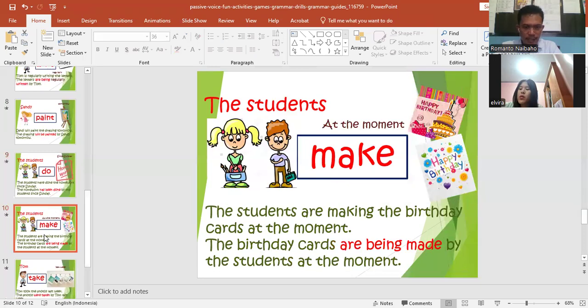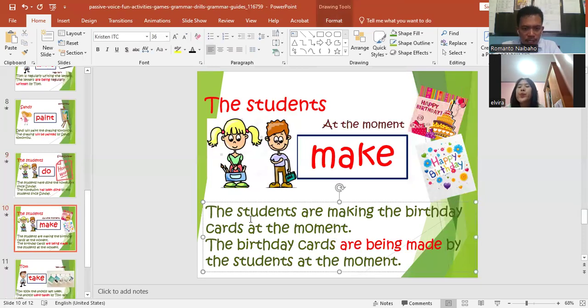Okay, next, one more. The students are making the birthday cards at the moment. What tense is this? Present continuous. Yes, present continuous. So when it is present continuous, the birthday cards are being made by the students at the moment. Kartu ulang tahun sedang dibuat oleh siswa-siswi saat ini.